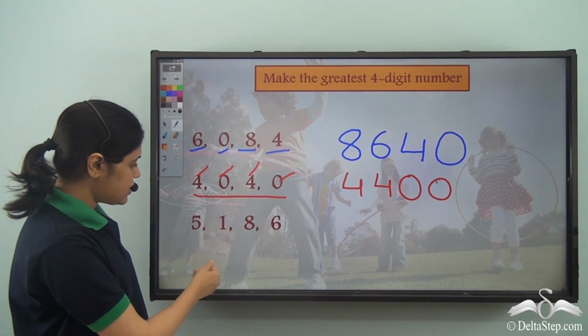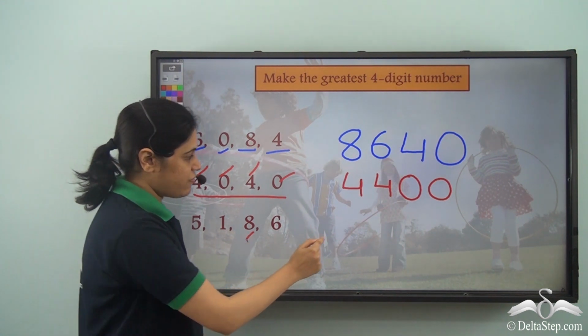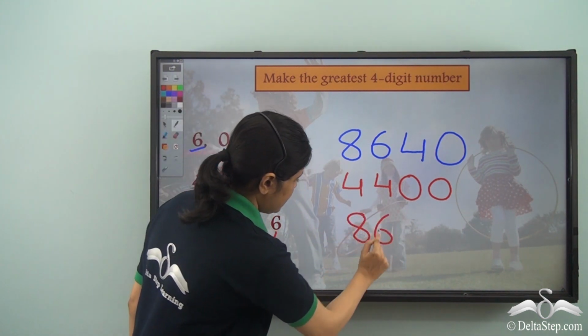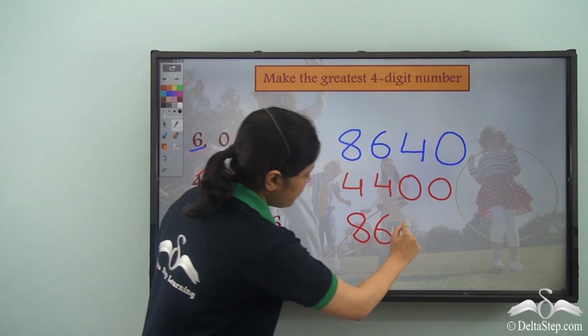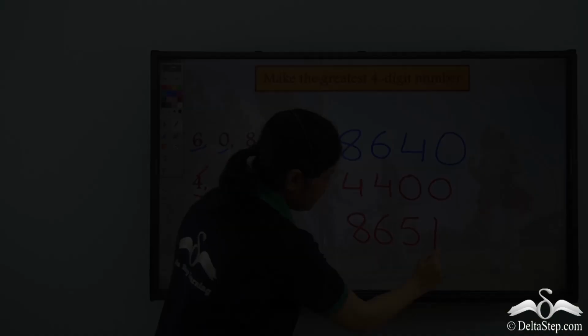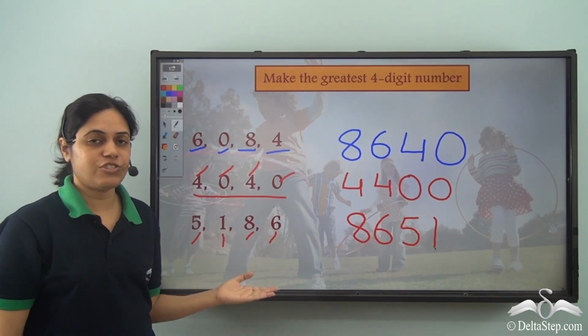What about this? 5, 1, 8, 6. So 8 first, then 6, then comes 5 and 1 at the end. These are the largest 4-digit numbers we can frame using the given digits.